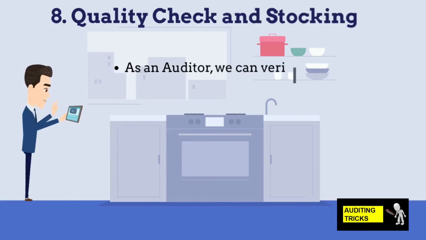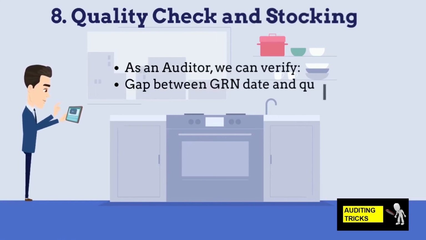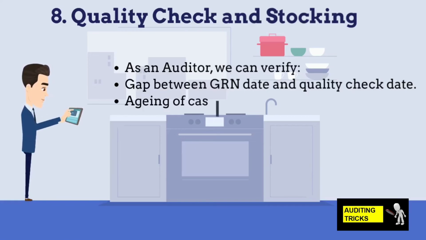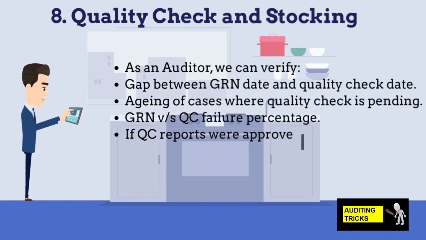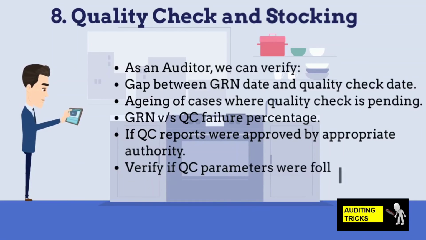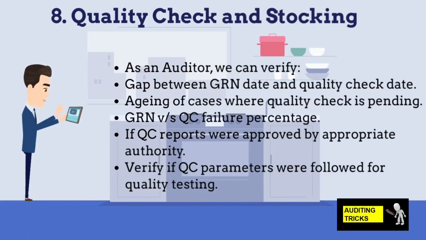As an auditor, we can check the gap between the GRN date and the quality check date to highlight the inefficiency of the quality department. We can also see the aging of cases where quality check is pending as on date. We can review material-wise, vendor-wise data of GRN versus QC failure percentage. Verify if QC reports were approved by the appropriate authority. We can also verify if QC parameters were followed for quality testing.